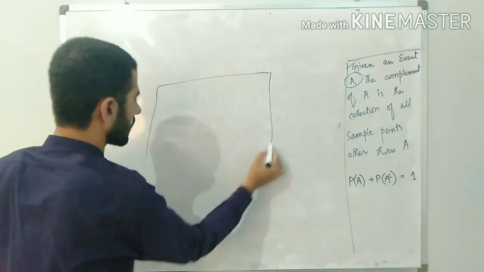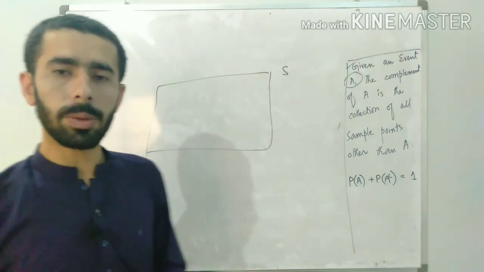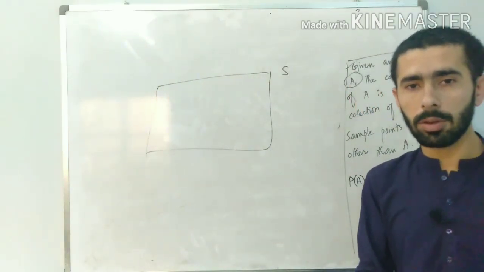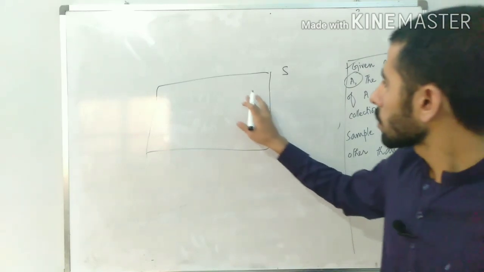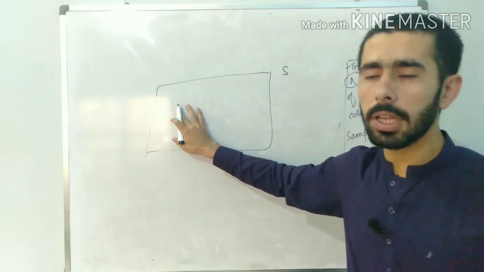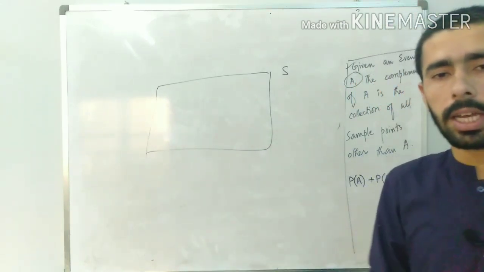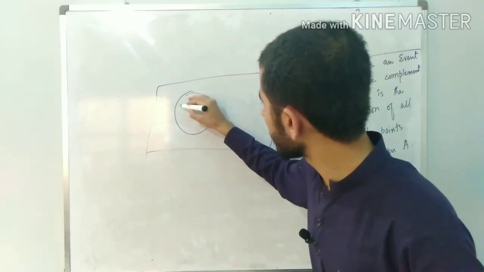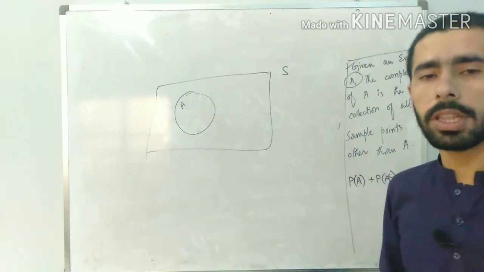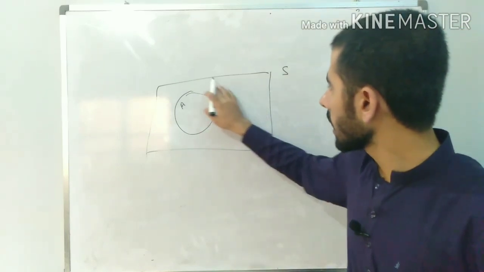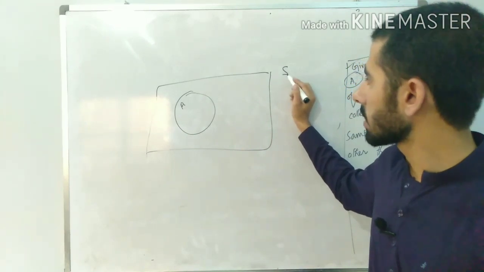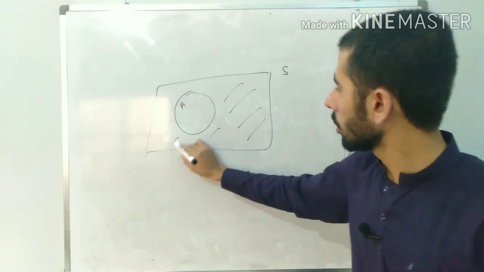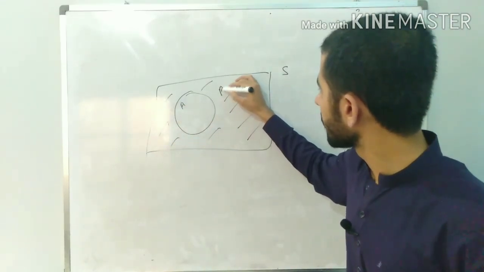Now consider this is our sample space. By sample space we mean the collection of all the possible outcomes for that particular random experiment. So this set contains all the possible outcomes which can turn out whatever experiment we are performing. So for example, this is my event A. What would be the A complement for that event? All the sample points, all the elements of this sample space other than A. That is, if this is A, this whole region would be A complement.